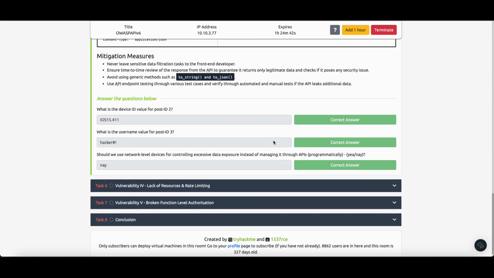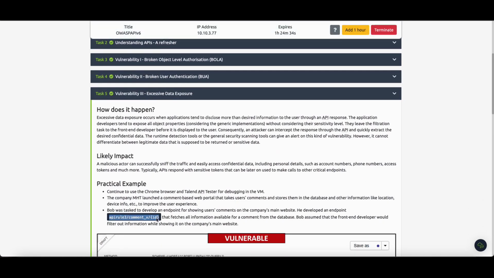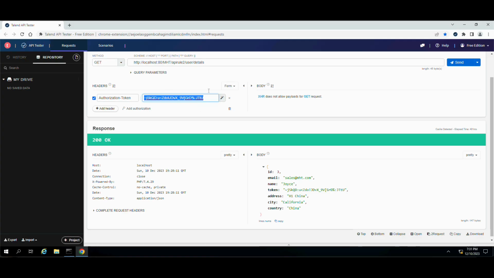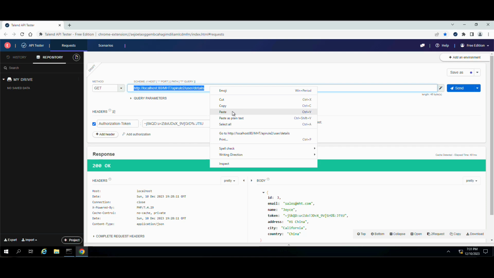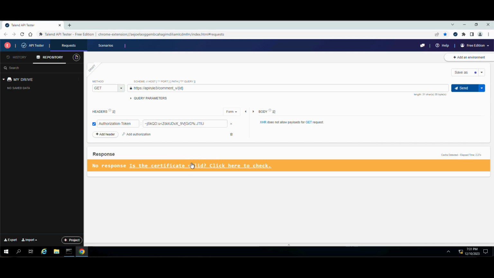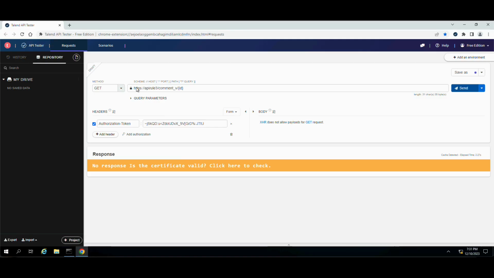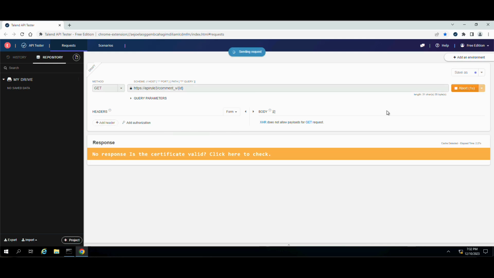And now let's read these questions. What is the device ID value for post ID 2? I will copy this address. Come here. Paste here. I will make a GET request here. No response. Is the certificate valid? So let's delete it and send it again. Oh, ID. Let's make it 2. Sorry.